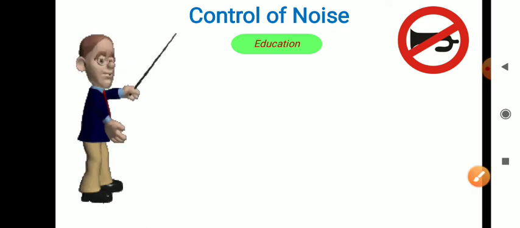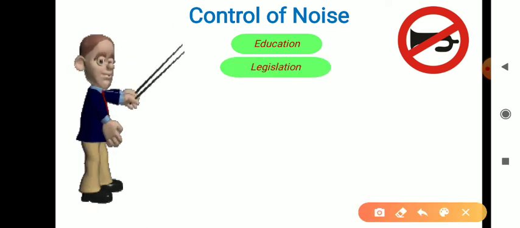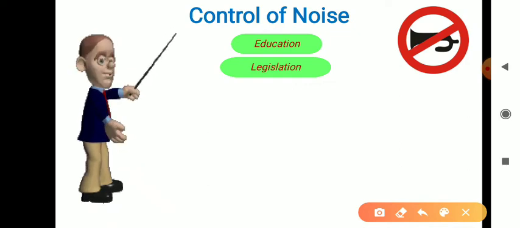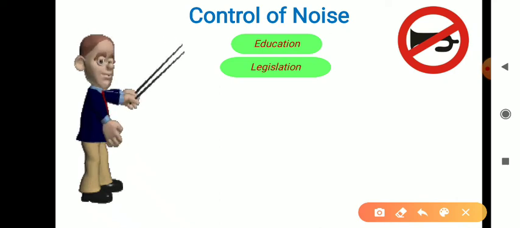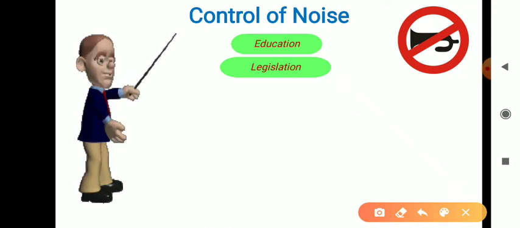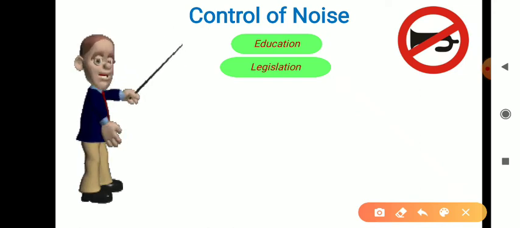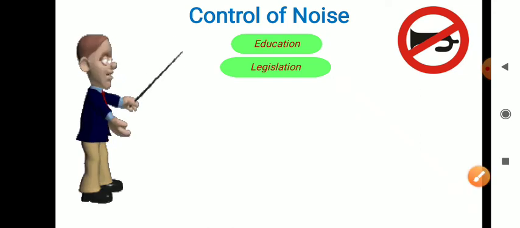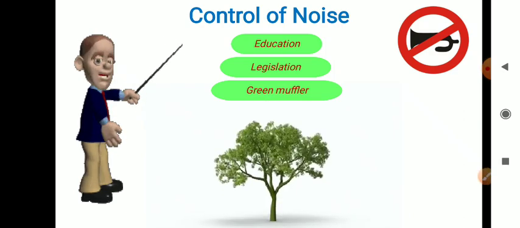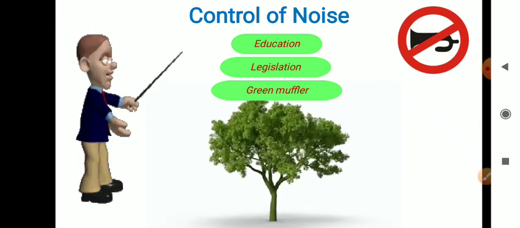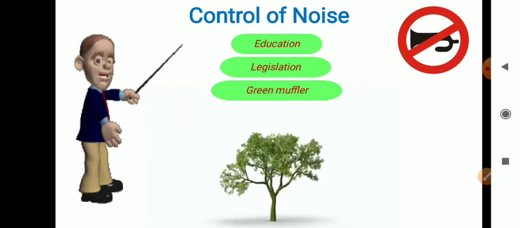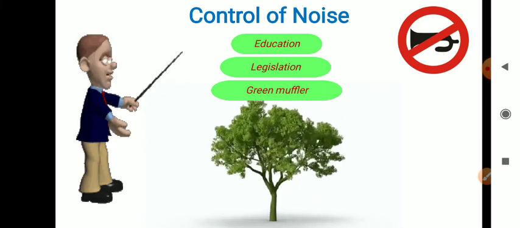And the second one is legislation. Legislation means there are some rules and regulations that should be made, and some rules and regulations already exist, for example that in cities loud sounds cannot be made at night time. And the third one is the green muffler. Green muffler means that beside the road, as we have seen, so much plantation has been done, which helps in the absorption of sound. It helps in the control of noise.